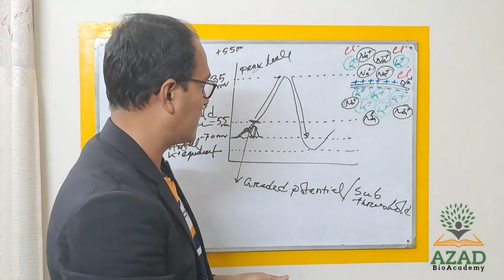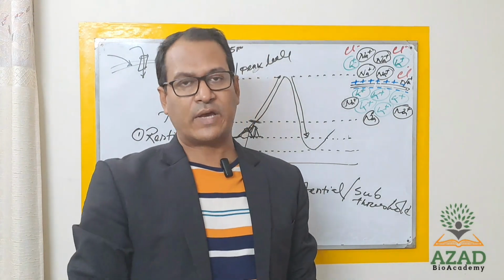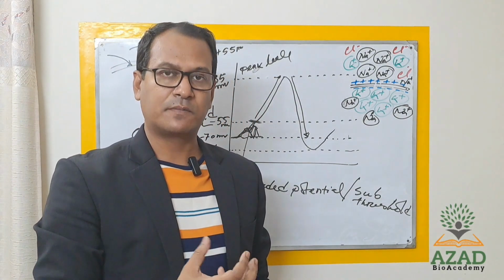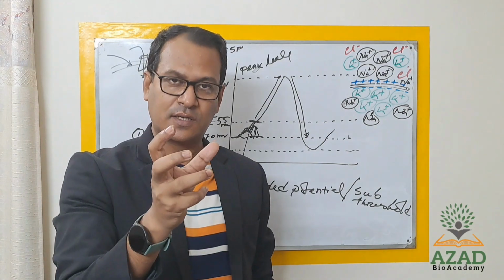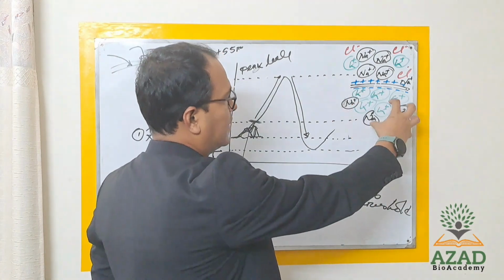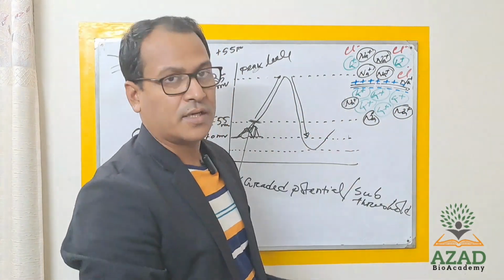Another thing is that within the nerve cell, some negative charges are there. If you consider a protein as negatively charged, that will maintain the negative intensity of the potential inside the cell.